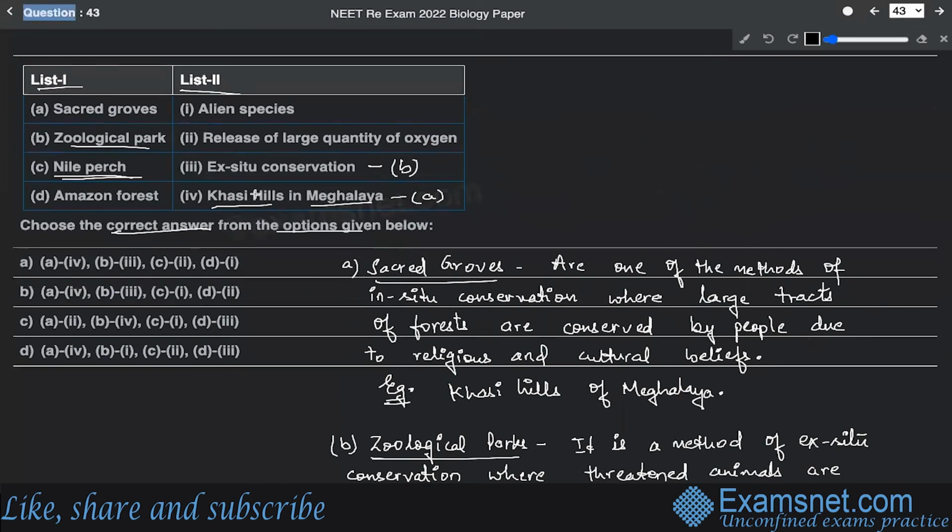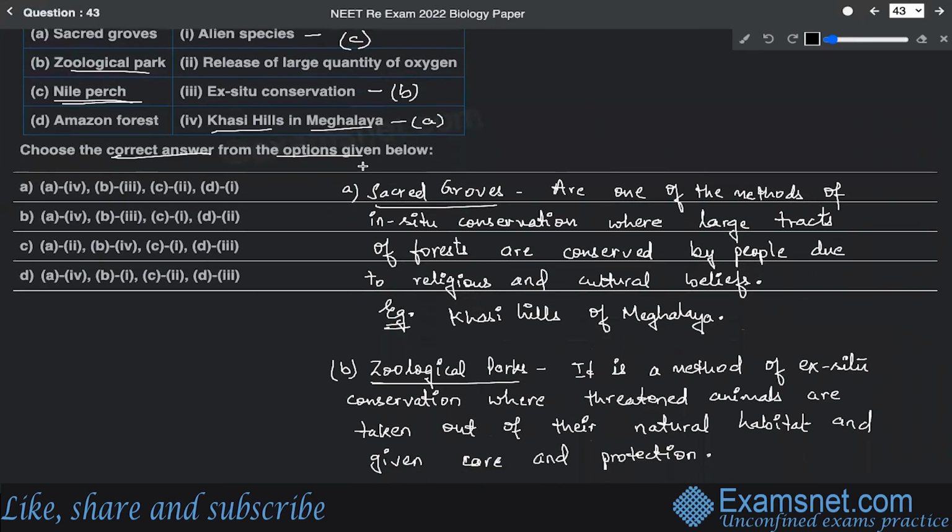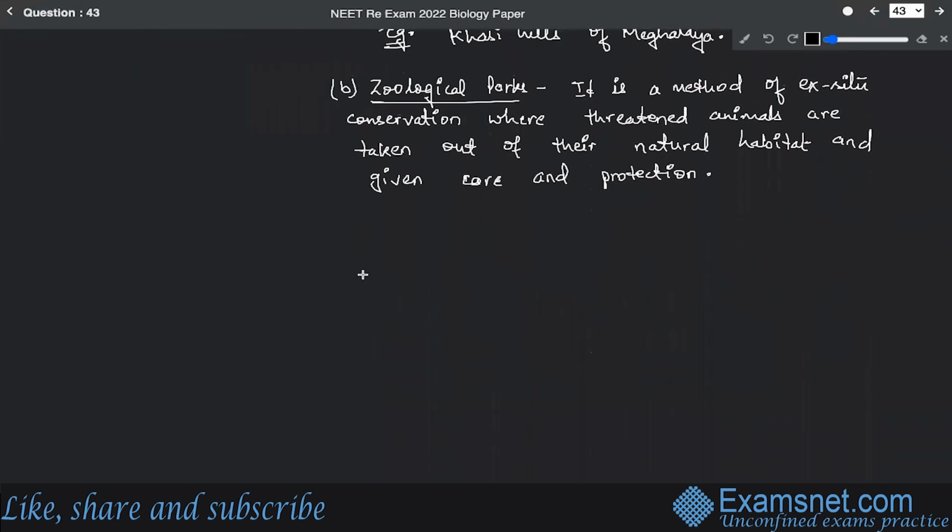The Nile perch. Nile perch is basically one of the examples that represents alien species. That means an exotic species that was introduced in Lake Victoria. Nile perch is actually a category of fish. This was introduced in Lake Victoria and ultimately led to the extinction of more than 200 species of cichlid fish, which was the native fish of that lake. All right. So we can say that option C is Nile perch, an alien species.